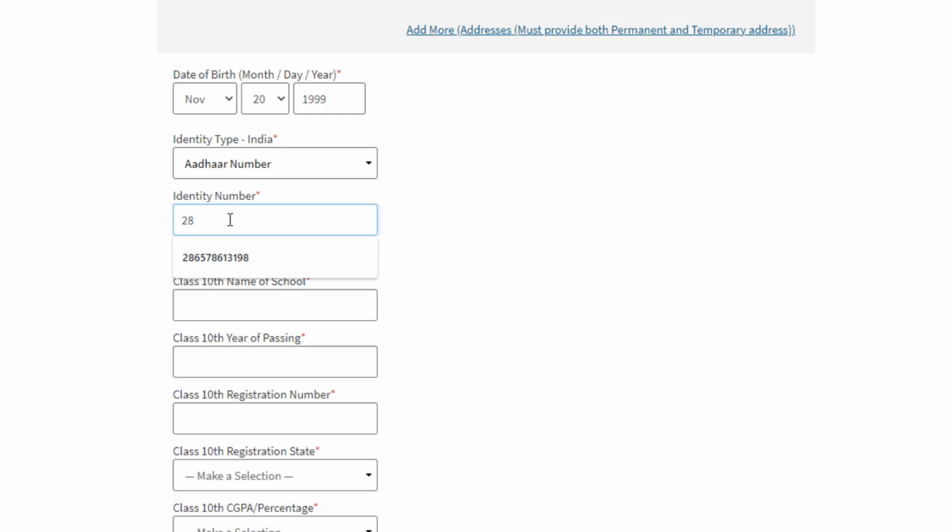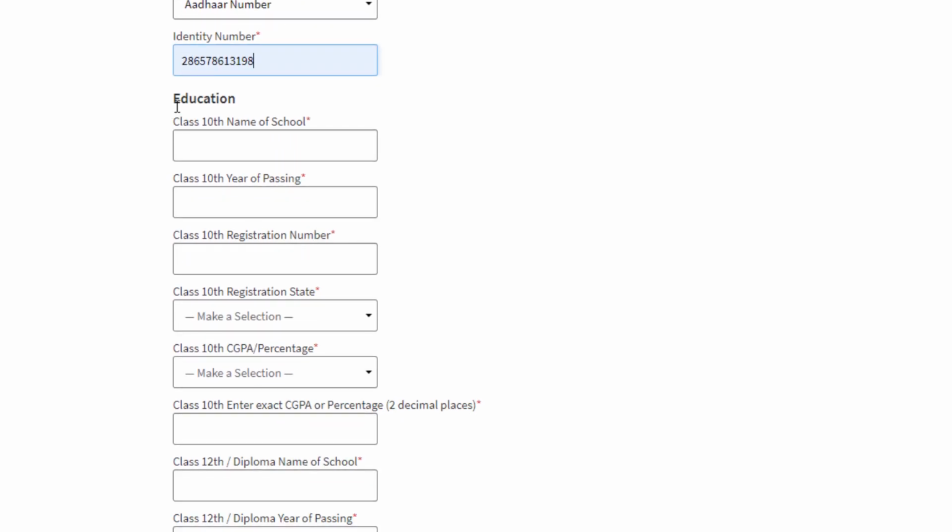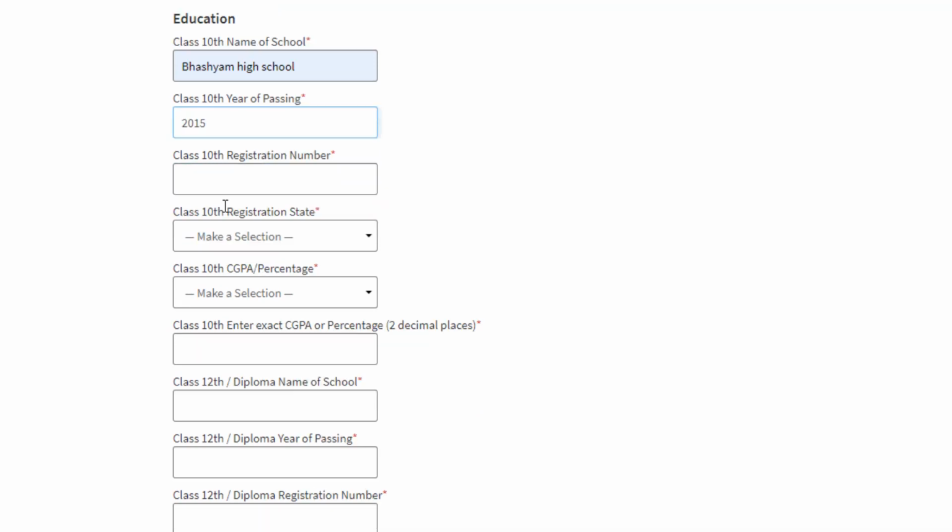If you select Aadhaar, after entering your Aadhaar number or driving license number or PAN card number, just scroll down. Here you will see the education details: class 10th name of school, where you have to enter the name of your school. The next is class 10th year of passing. The next is class 10th registration number, which is nothing but your hall ticket number. You can enter your hall ticket number here.